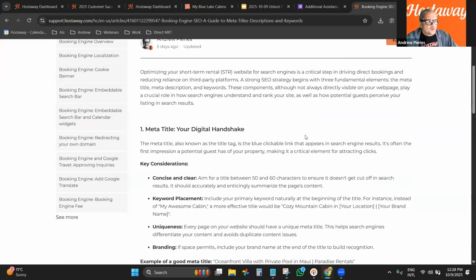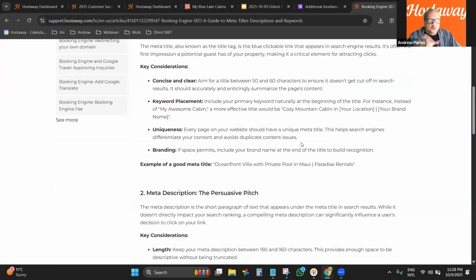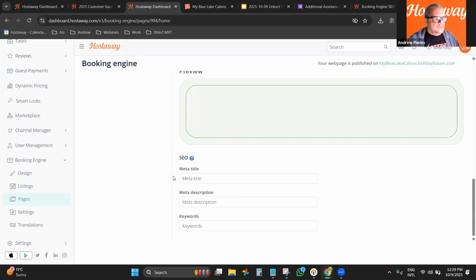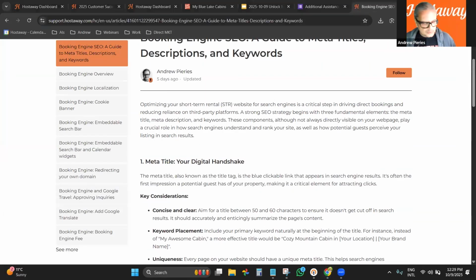So we have this article here, just to understand how you should use that information, from your listings, from your content, from your market, what you're trying to market, to adapt and have it here on these fields here, right? What is the meta title? What words should I use? I have this article. You can find it on the user guide, but I can also share it here, to everyone. So please check the chat. I just shared it here, right?